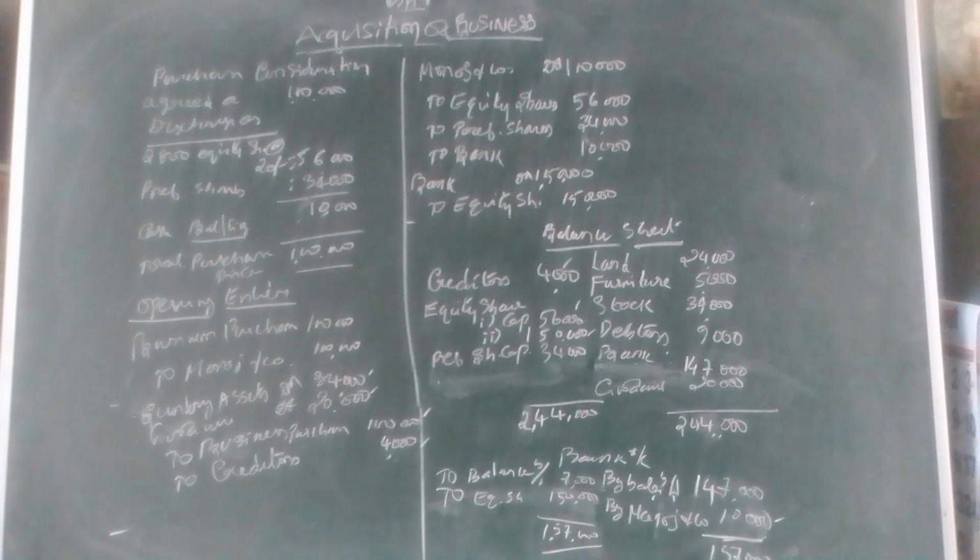So this is the basic first step problem in acquisition of business. Three things you should keep in mind. One, purchase consideration should be calculated. Number two, what opening entries you will have to pass, that you should know. Then how to prepare the balance sheet, that is also most important, right? In some questions, closing entries may be asked for, whereas for closing entries you cannot prepare the balance sheet. Okay, so in this manner you will have to prepare the acquisition of business. This is an essay type question.